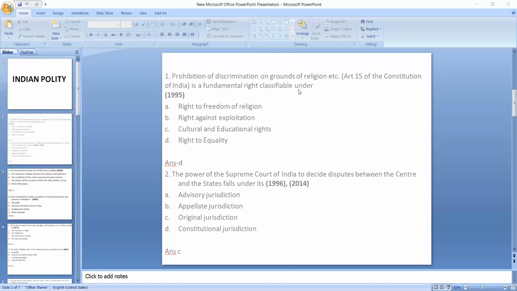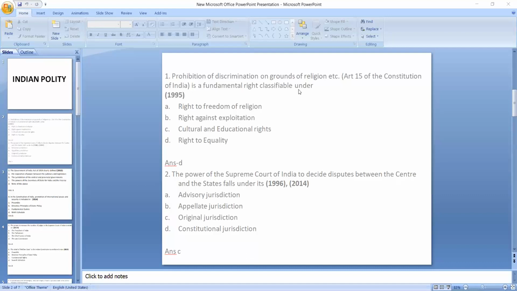Then you will have to move to the state council of ministers. There you will see that the powers, functions and responsibility of the state council of ministers are more or less similar to the central council of ministers. So these are the easy ways to memorize or learn the powers and functions of these important positions.